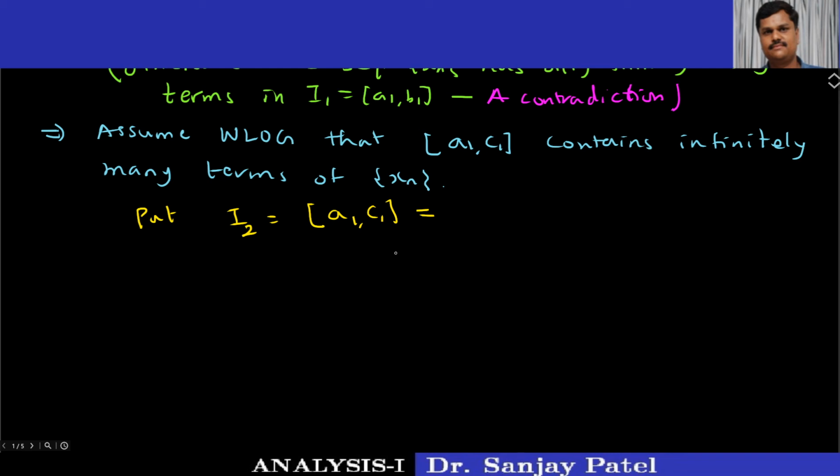So I am labeling a1 as a2 and c1 as b2. I am giving another name for this interval a1 c1.